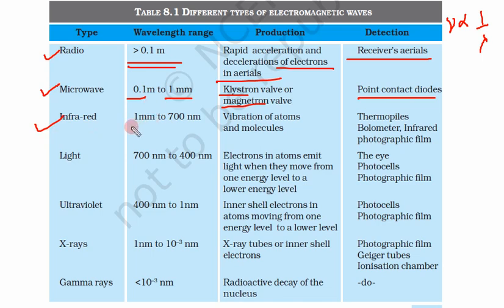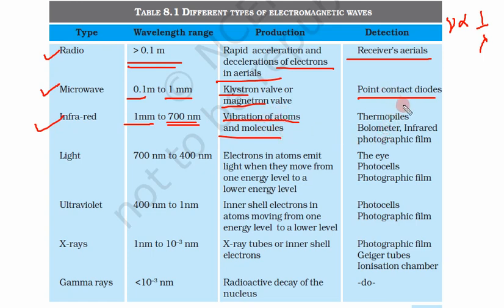Infrared. So infrared can start from 1 millimeter and can go up to 700 nanometer. So here this limit is bigger, this limit is smaller. How can we generate these? Vibration of atoms and molecules generate them, or any hot bodies. How do hot bodies generate infrared? By vibration of atoms and molecules.